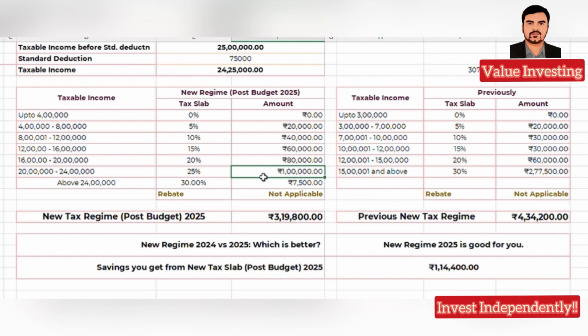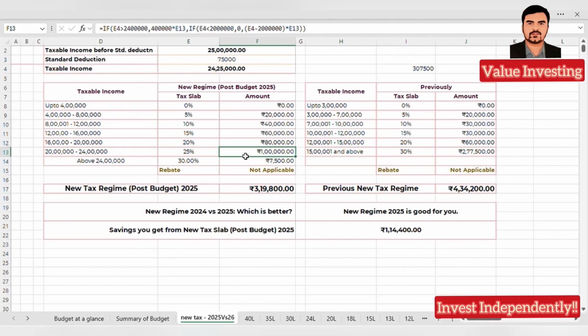Now you have understood the difference between the new tax slabs. Please be clear, it is last year's slab versus this year's slab, this year's slab meaning what the finance minister has mentioned in the Union Budget. Again, I am clarifying, nothing has been mentioned about the old tax regime.